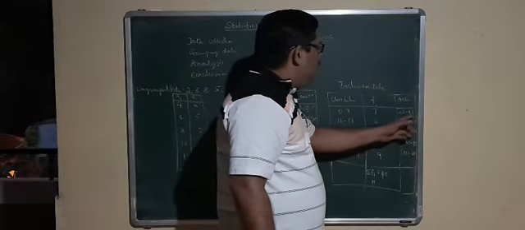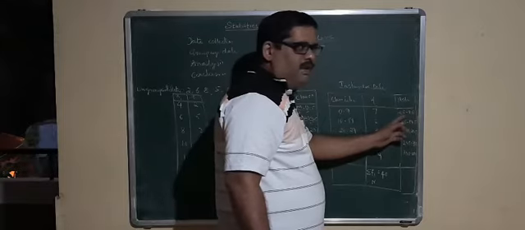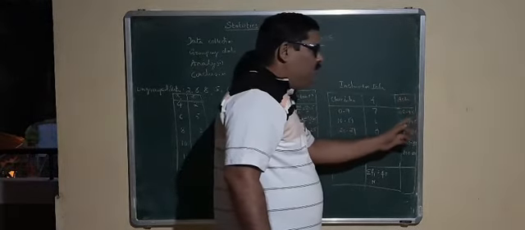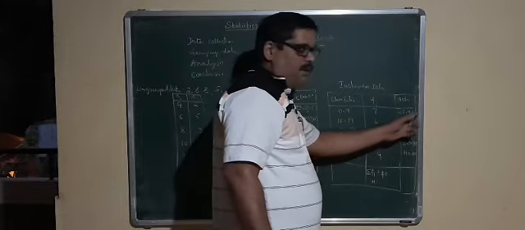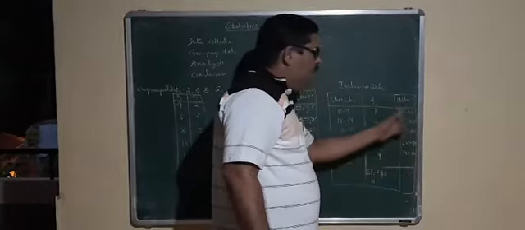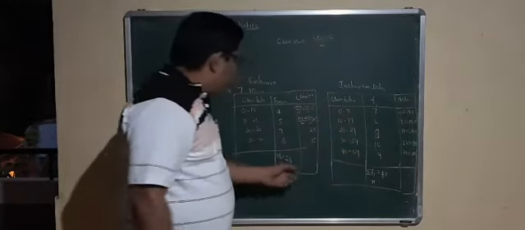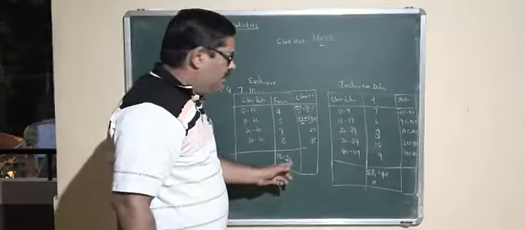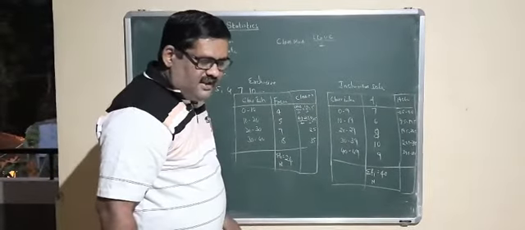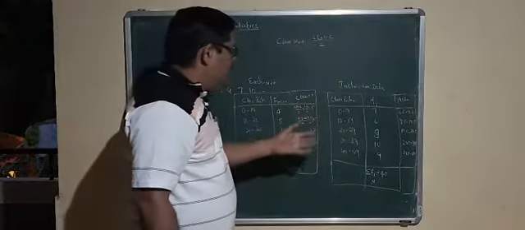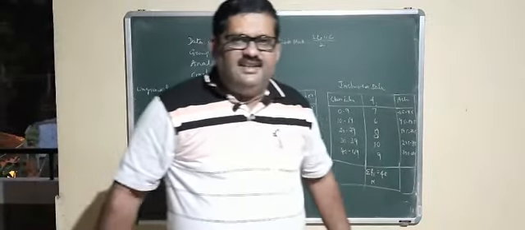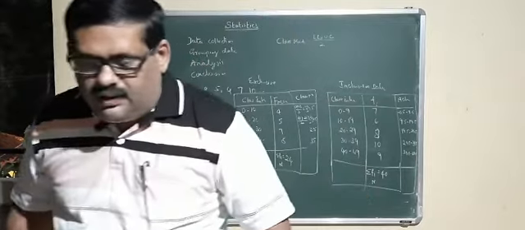So, 9.5 minus of minus 0.5 means it is 9.5 plus 0.5, that is 10. So, 10 is the class size. This is also having the same class size, that is 10. So, we have to calculate class size, then the class mark, like that. So, these are some of the basic ideas with regard to statistics.